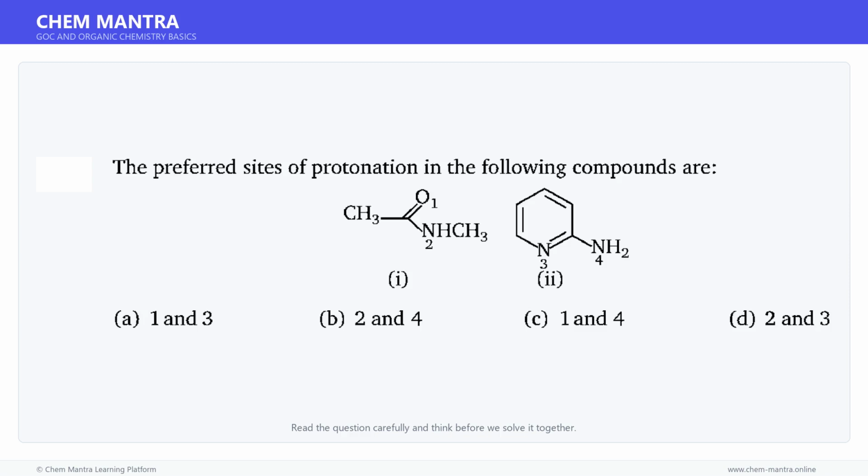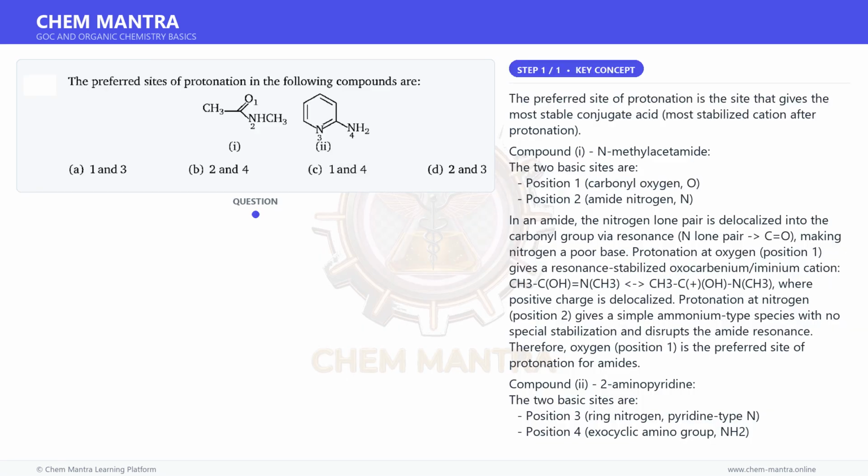Here is a question on general organic chemistry. Read the question carefully and think about the answer. Let us solve it step by step. Let us first understand the key concept here. The preferred site of protonation is the site that gives the most stable conjugate acid, the most stabilized cation after protonation.